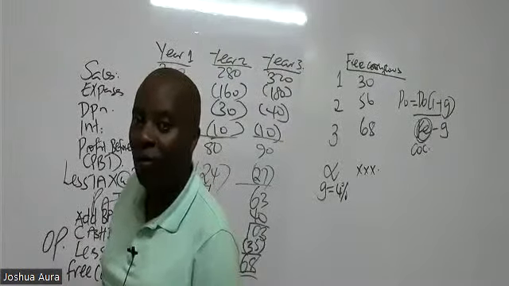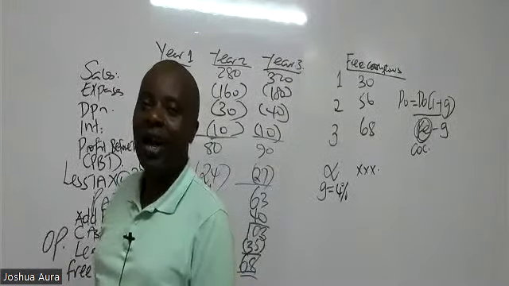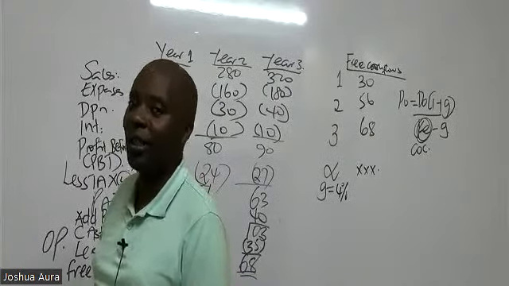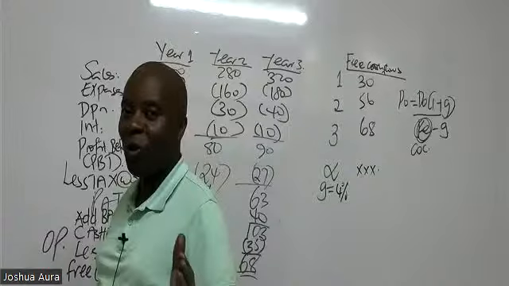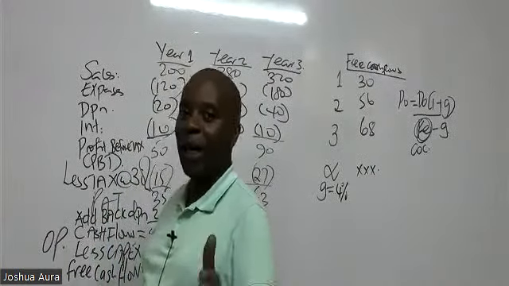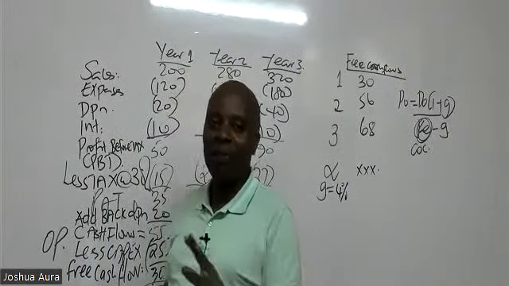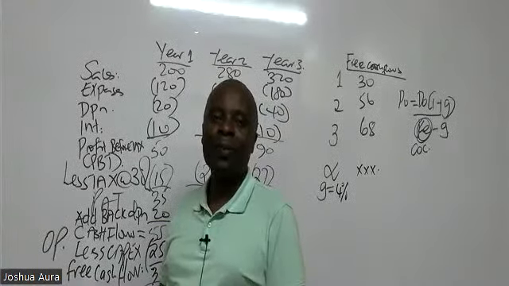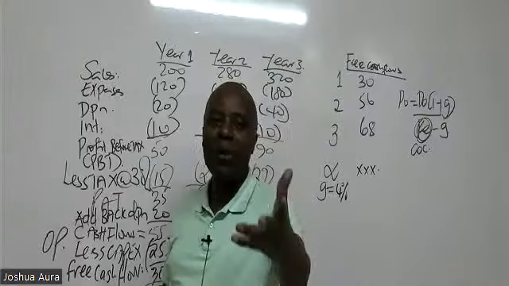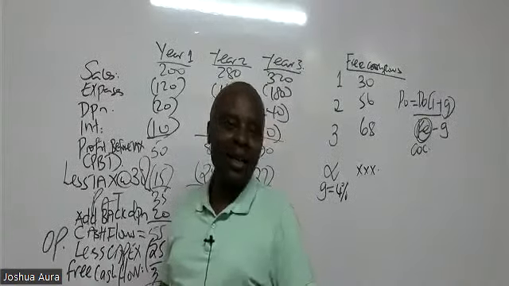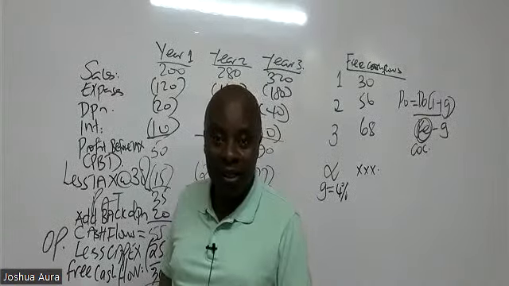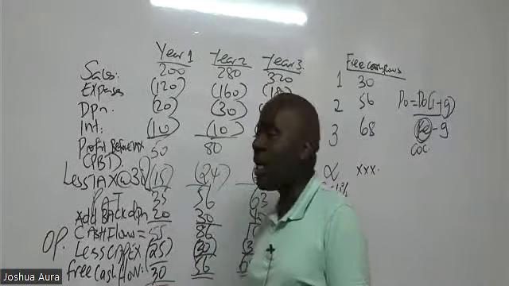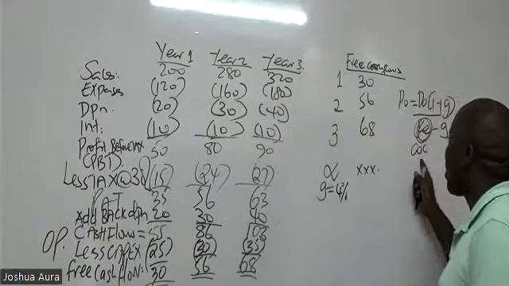Which cost of capital do we have? We have our WACC, our weighted average cost of capital. I'm so sure so many of us lost it there. That's where, as I always say, keep your eyes on the ball. But at times the ball could behave in a funny way and disappear from your sight, especially if the opponent is a strong player like Messi. So here, always remember it is cost of capital.